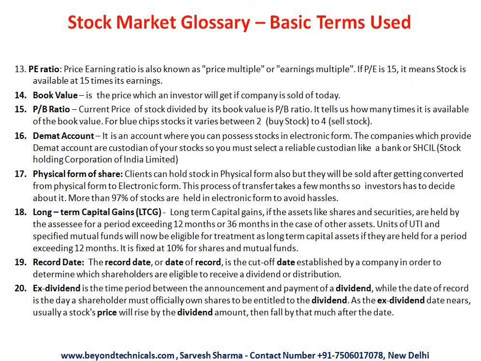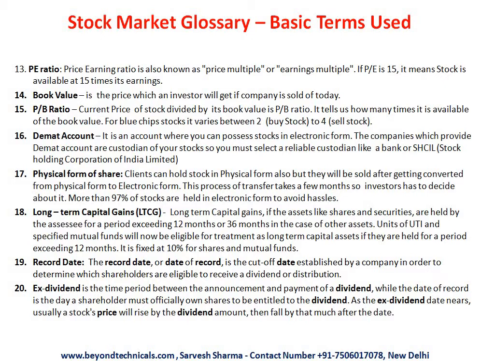Now there is another term, price earning ratio. Your stock has an earning per share of rupees 6 and it is trading in the market at the rate of 90 rupees. So 90 divided by 6 is 15. That means it is trading at 15 times its earning. It's also called the price multiple. A price multiple of 15 means whatever it is earning, it is trading at 15 times that.